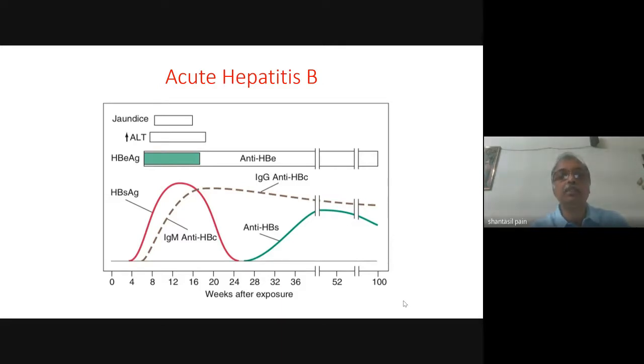Now, the other marker that appears almost along with hepatitis B surface antigen, or just 1 to 2 weeks after hepatitis B surface antigen appears, is the hepatitis B E antigen. Now, hepatitis B E antigen is usually a marker of viral replication. However, in acute hepatitis, this hepatitis B E antigen is usually short-lived and it disappears shortly after the peak in the transaminases. After hepatitis B E antigen disappears, antibody against hepatitis B E antigen, that is anti-HBe, appears and persists.